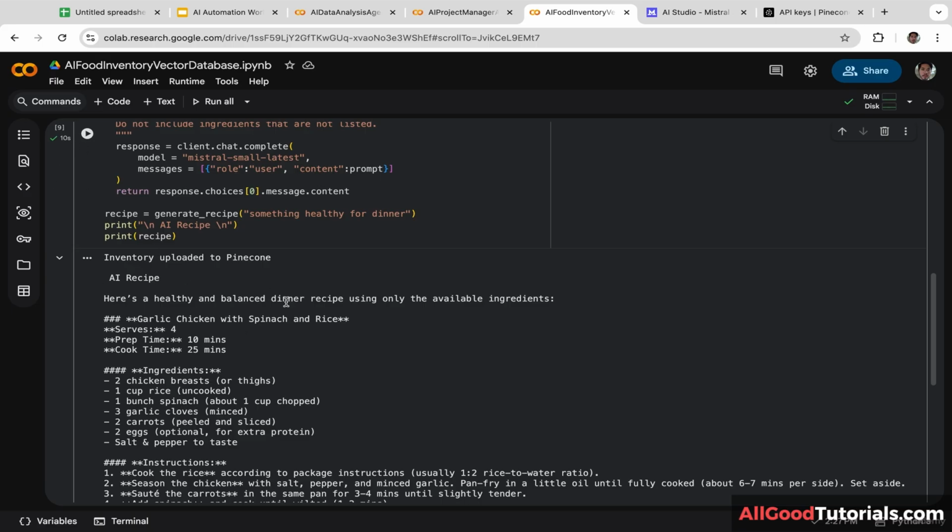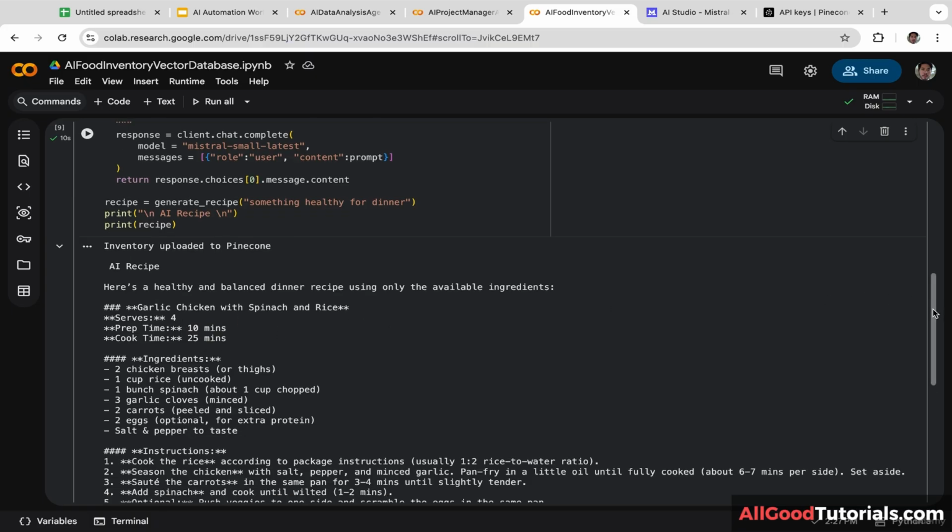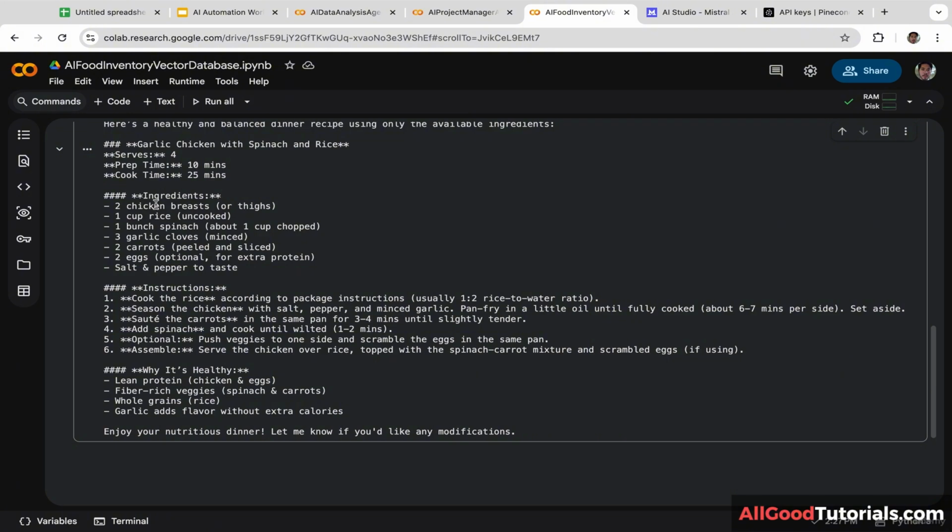Here is a healthy and balanced dinner recipe using only the available ingredients. Garlic chicken with spinach and rice. The preparation time is 10 minutes and the cooking time is 25 minutes. Okay, here are the ingredients, and here are the instructions, and here is the reason why it is healthy.